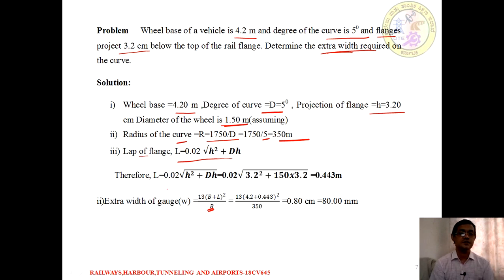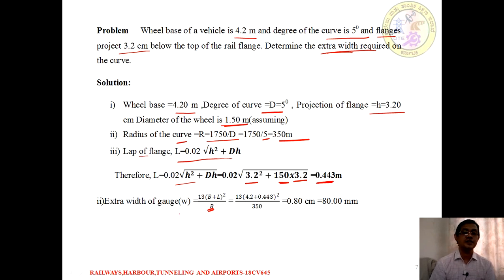So substitute the value of small h, 3.2 centimeter, and the assumed diameter, 1.5 meter, that is 150 centimeters. Then L is going to be 0.443 meters.